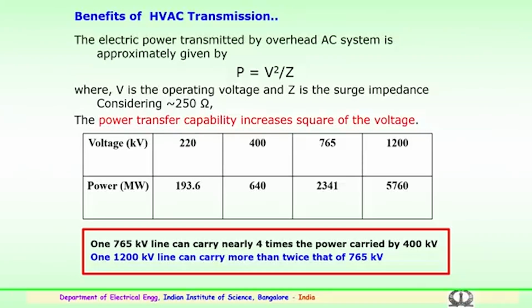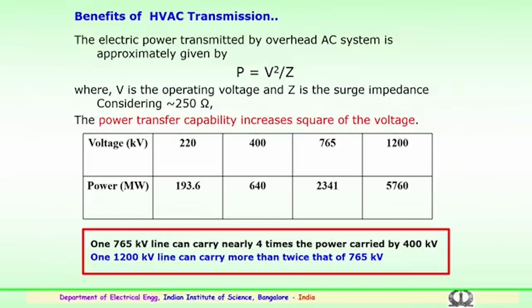So, the benefit of going for high voltage AC transmission is this: the electric power transmitted by an overhead AC system is approximately given by the formula P equals V squared by Z, where P is the power, V is the operating voltage at a particular voltage level, and Z is the surge impedance of the transmission line. We will discuss in the next slide what exactly the surge impedance of a transmission line is.